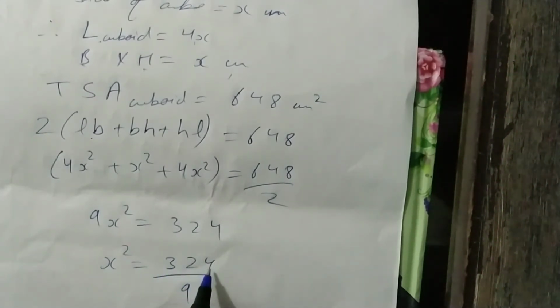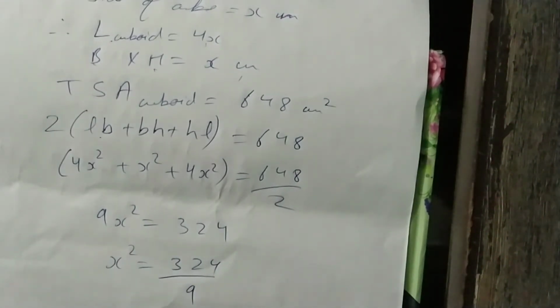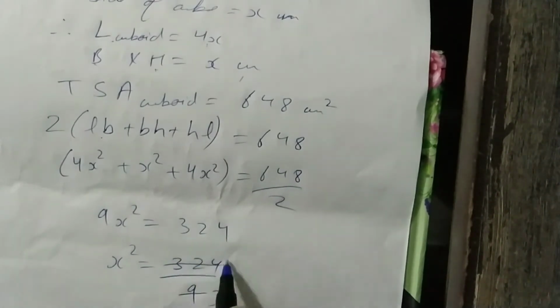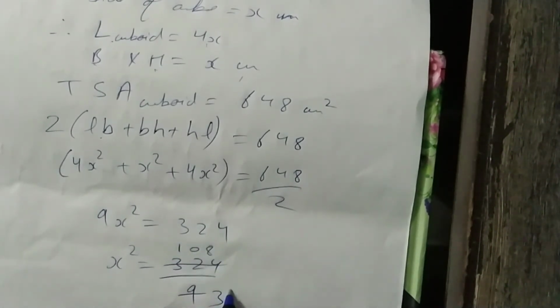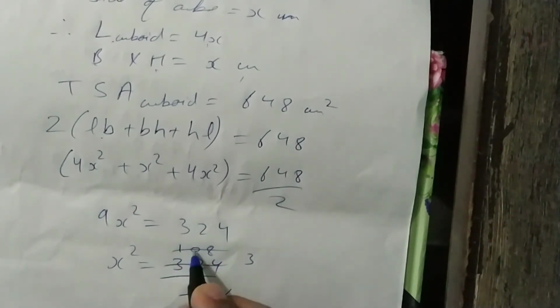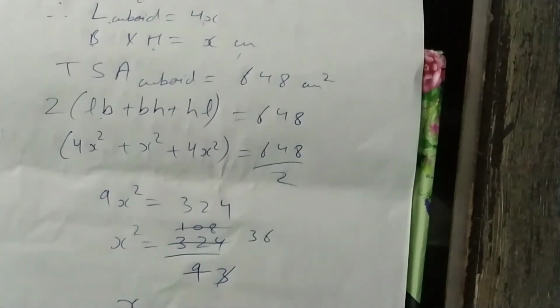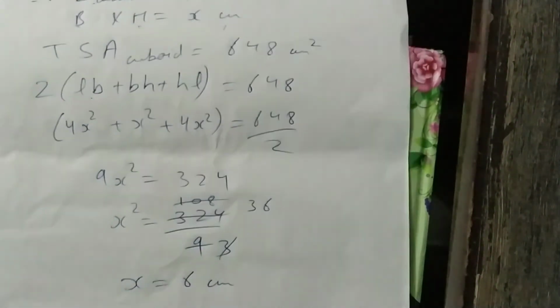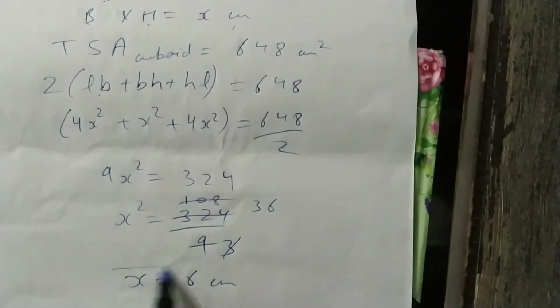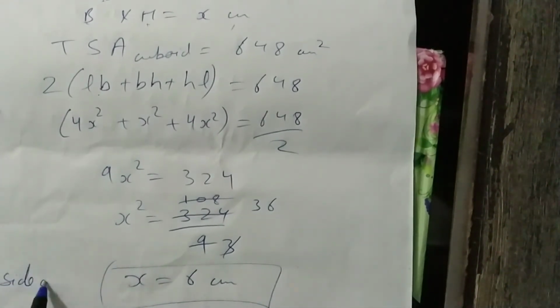This is the square of 18. First of all we will cut on 3's table, and again, so x square is 36, so x is 6, ignoring the negative sign because length can never be negative. X was also the side of the cube, so this is your first answer, the side of the cube.